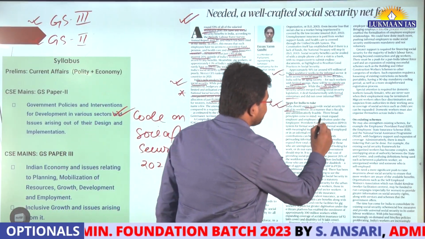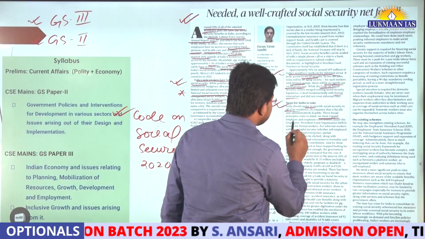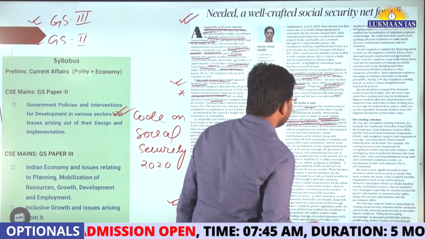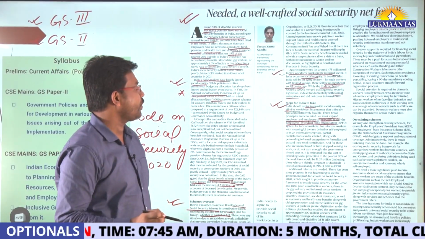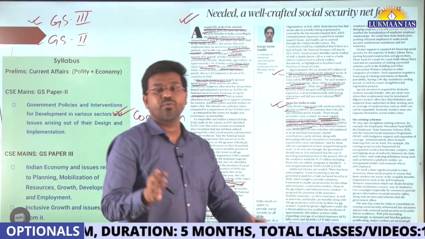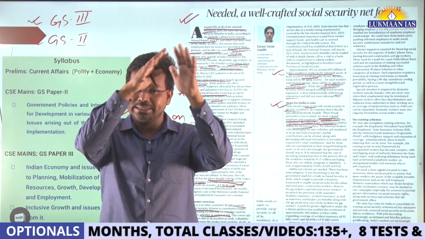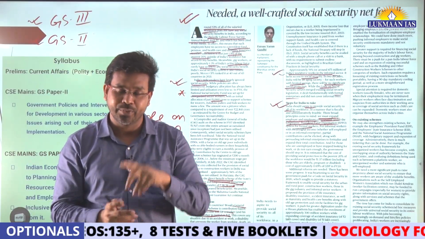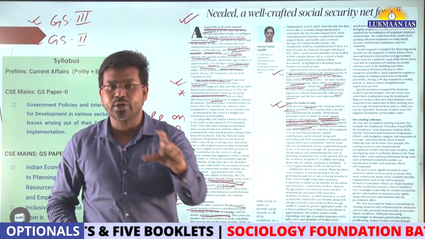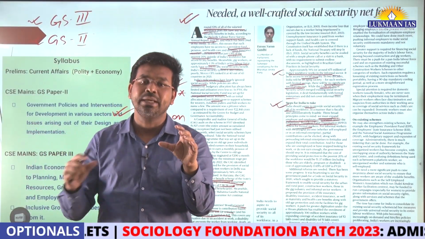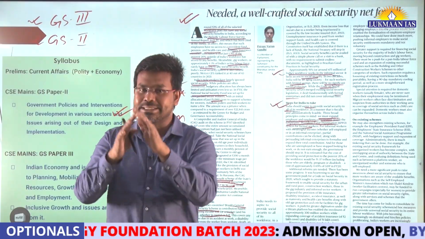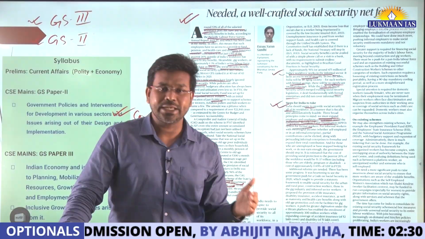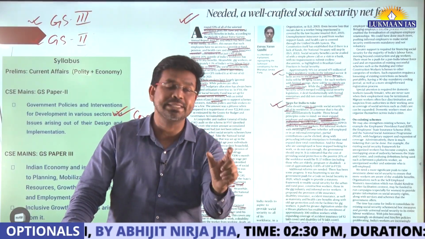We must expand employer and employee contribution under the Employees Provident Fund Organization system for formal workers, those who are working in the formal sector. In EPFO, there should be contribution from the worker side and from the employer side, so that this can lead to expansion of the scope of social security to the people who are working in the formal sector.